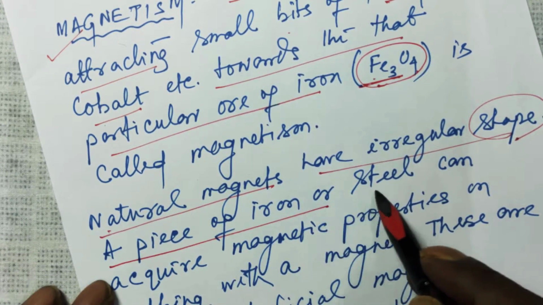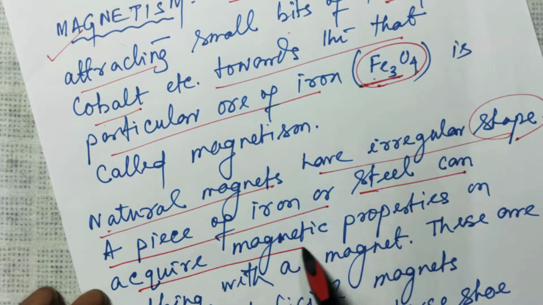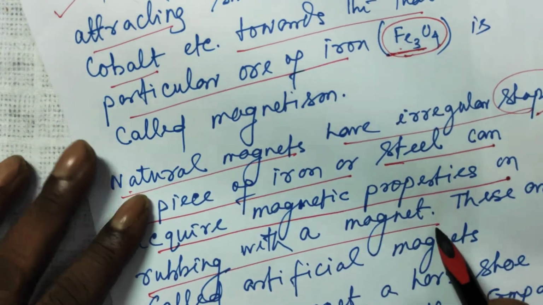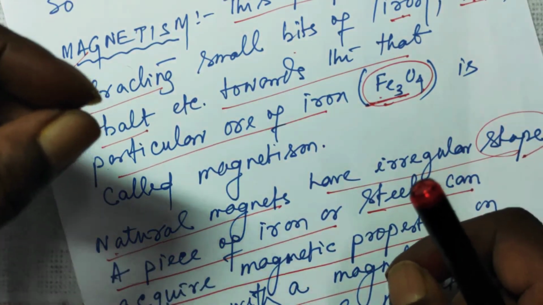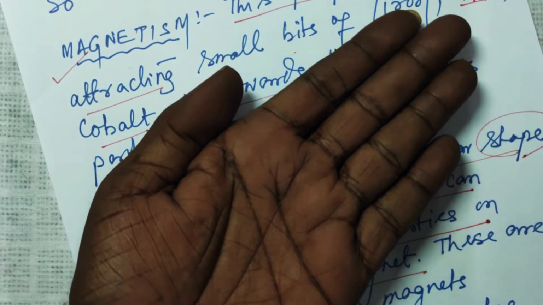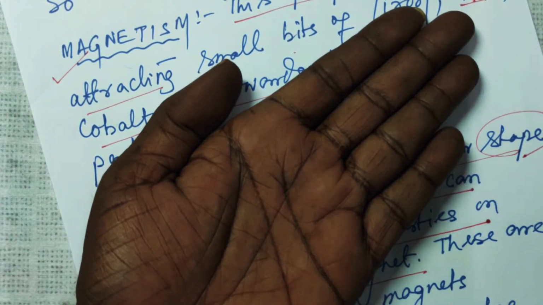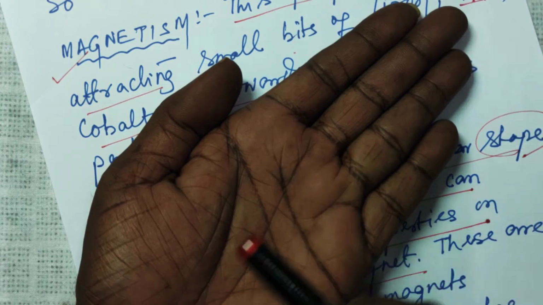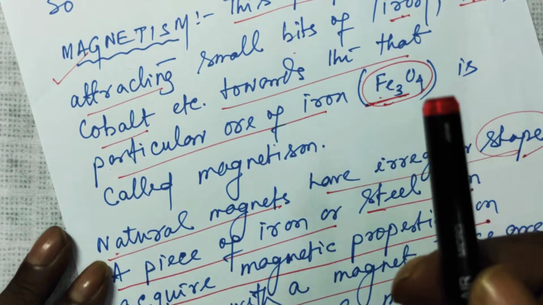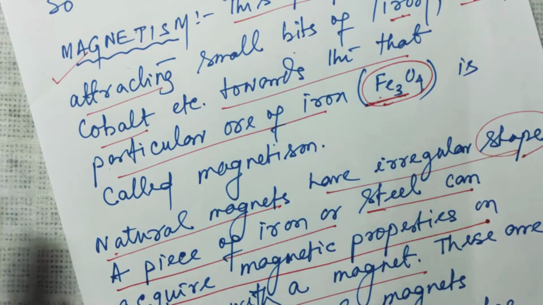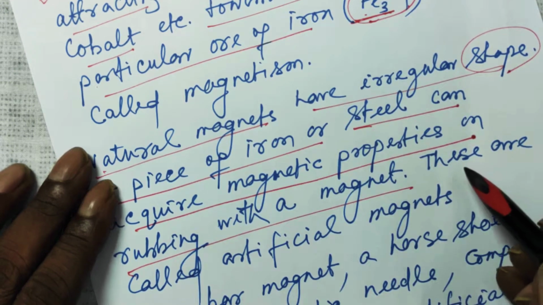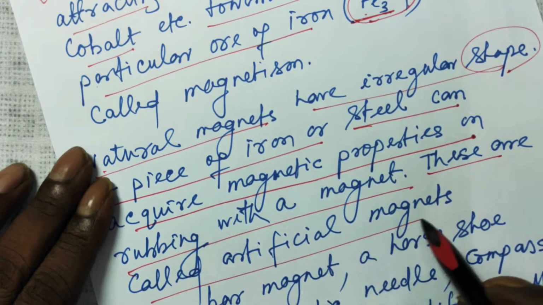A piece of iron or a steel can acquire magnetic properties on rubbing it with a magnet. If you take a piece of iron and you rub it over a magnet, suppose this is a magnet, this is a piece of iron, you rub it like this for some time, then this piece of iron also becomes a magnet. So, such magnets which are produced artificially are called artificial magnets.